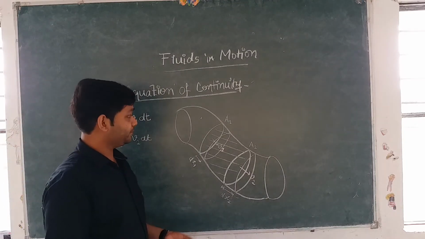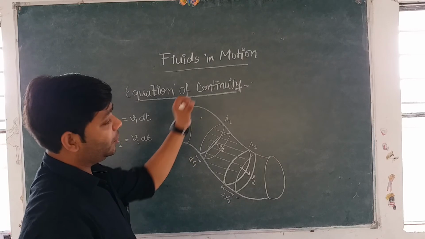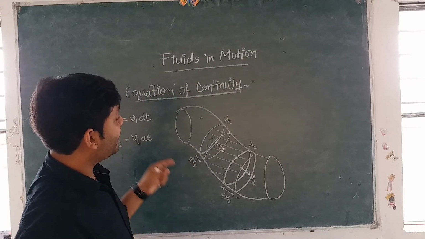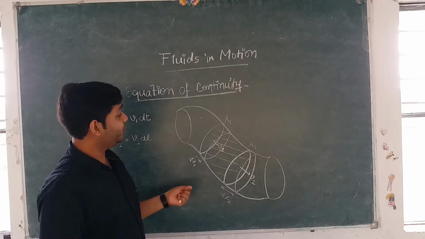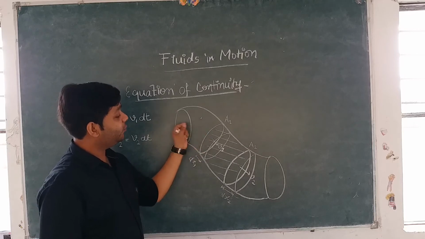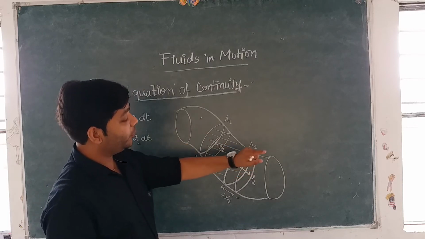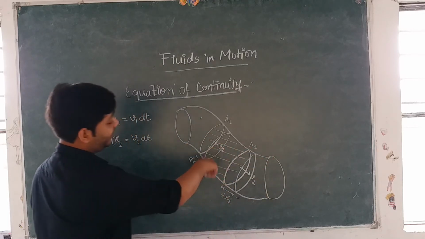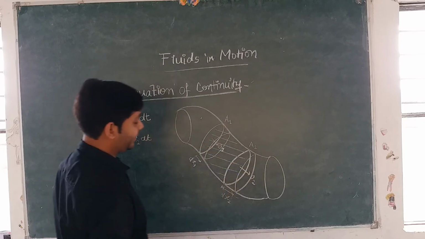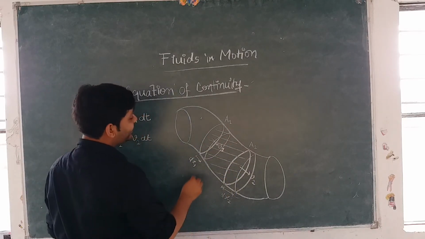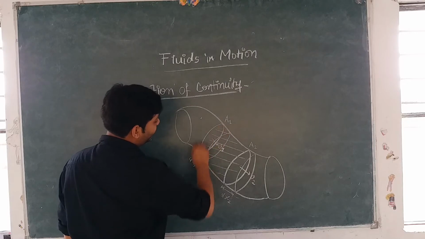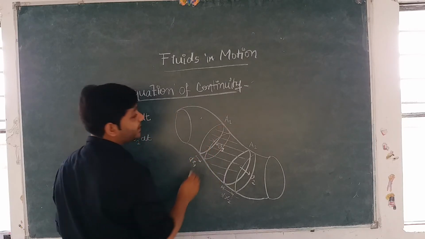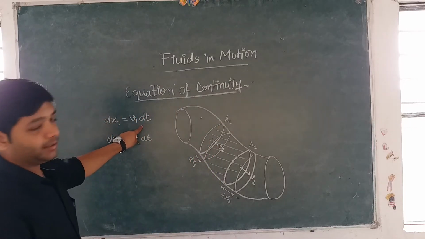Now, for streamline flow, I told you that the mass of the liquid or the fluid entering the area in 1 second will be equal to the mass of the fluid that exits the area in 1 second. Fine. So let us calculate the mass of the liquid or the fluid that enters this area in time dt.